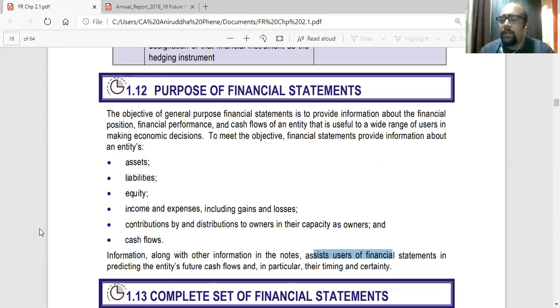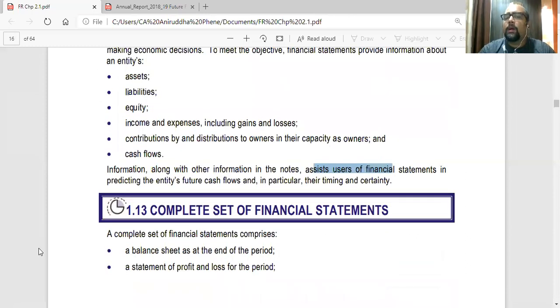Plus the timing and certainty: if you study the quarterly statements, you can also understand that generally the company's first 2 quarters are good. You can understand that the first 2 quarters generally make more money for the company. Also, if you study the cash flow, you can understand how much cash flow the company is generating. So you know the certainty that this company generates a good amount of cash for operations.